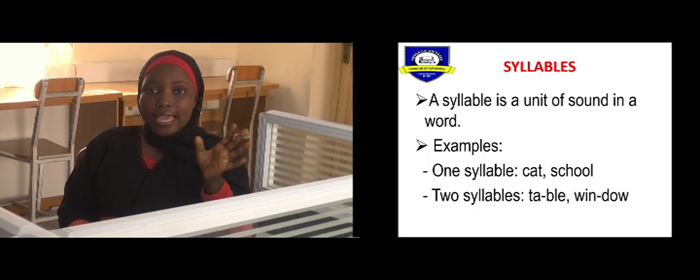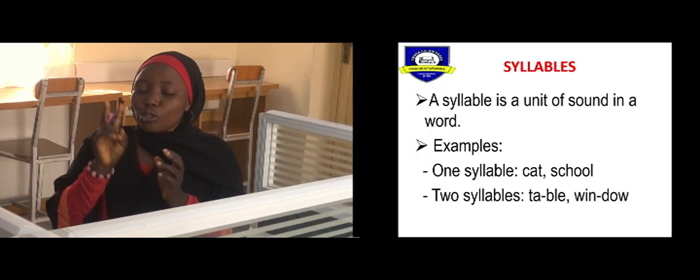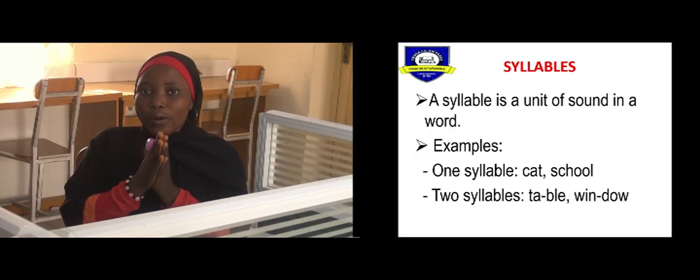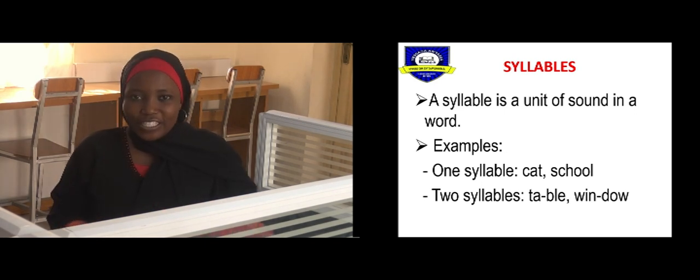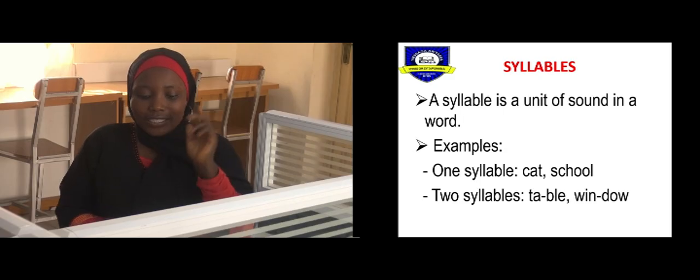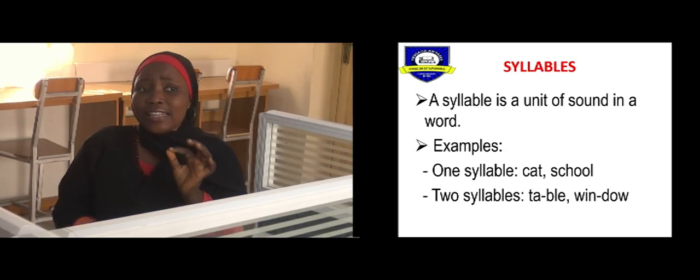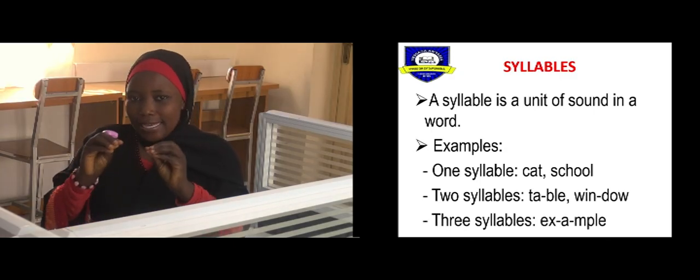We have table. Table. How many syllables? 2. Window. Window. How many syllables? 2. You can see even from clapping or hitting your table, it easily gives you the number of syllables that word contains. Now moving on to the next one, example.